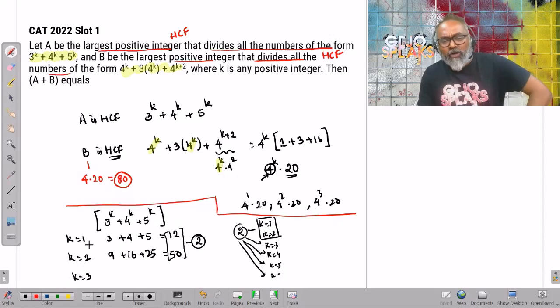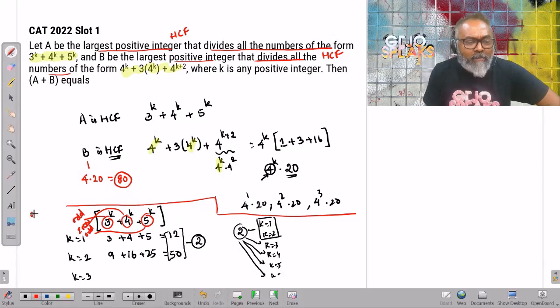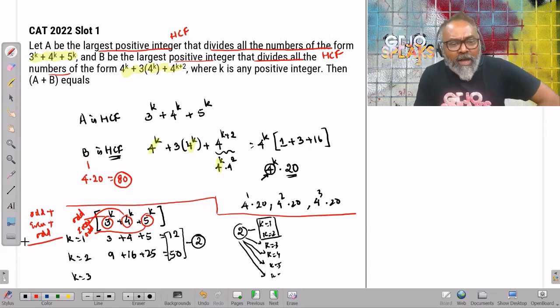All right, I know some concepts. 3 is an odd number. Odd number raised to anything is going to be odd. 4 is an even number. Even number raised to anything is going to be even. 5 is an odd number. Odd number raised to anything is going to be odd. Essentially, I'm adding an odd number plus an even number plus another odd number. I know odd plus odd will give me even, and even plus even will give me even. This number is always going to be even. So every single value of k would be divisible by 2 and nothing else.